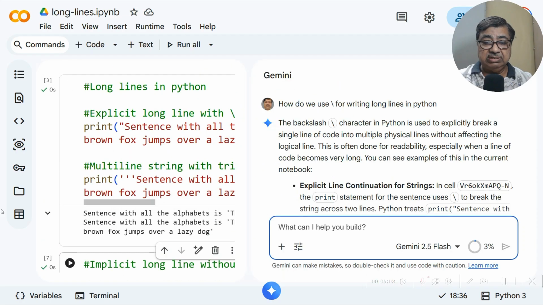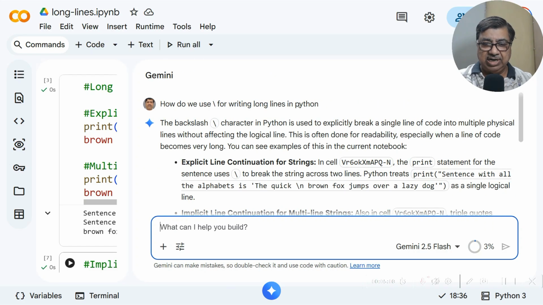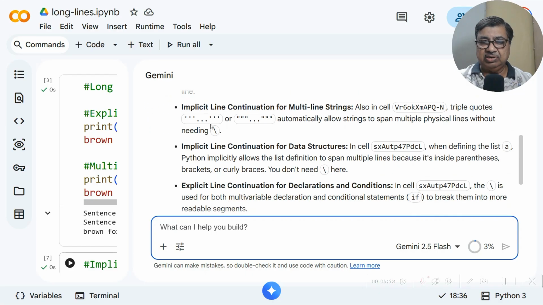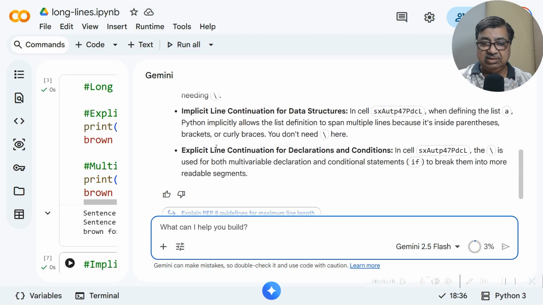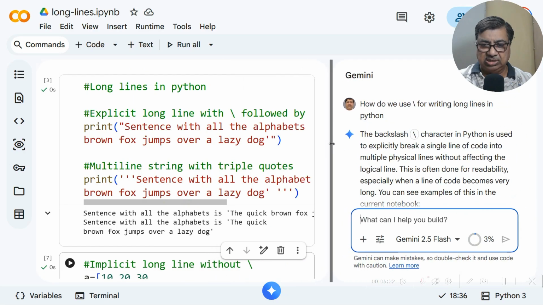So just let us study with AI also. How do we use backslash for writing long lines? It is giving explicit line continuation for strings, implicit line continuation. It is showing using triple quotes. For data structures, brackets or curly braces, explicit line continuation for declarations and conditions, if, to break into more readable segments. So it improves readability also. Even if you fill up a long section, it will still improve your readability, right?